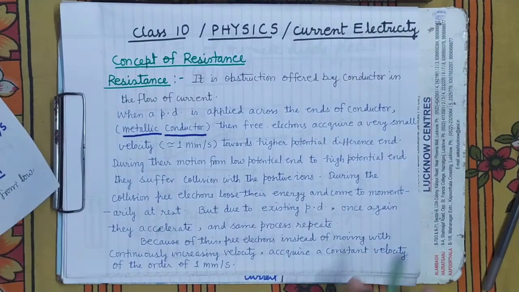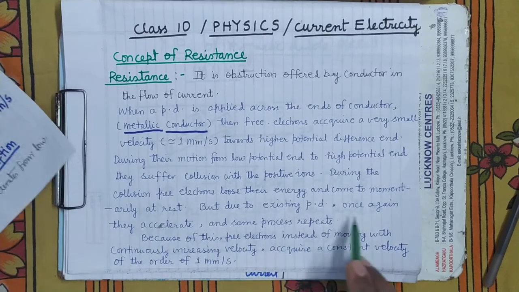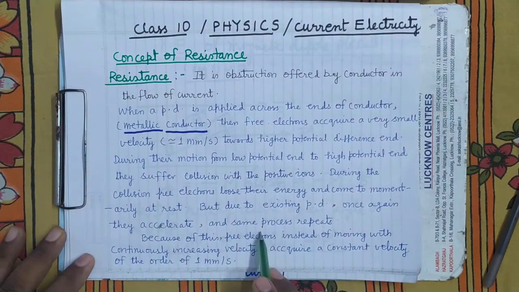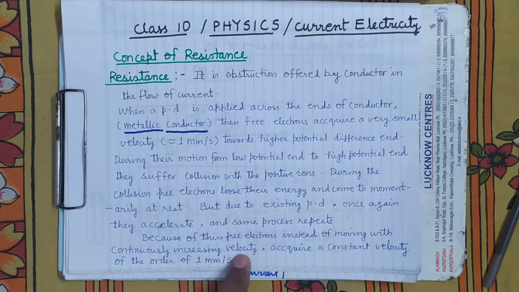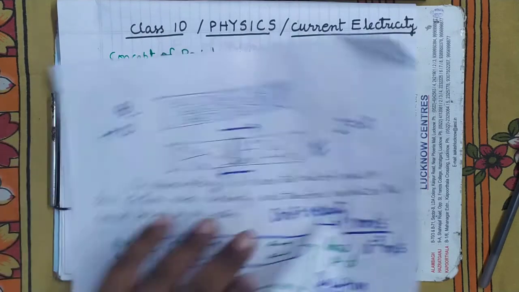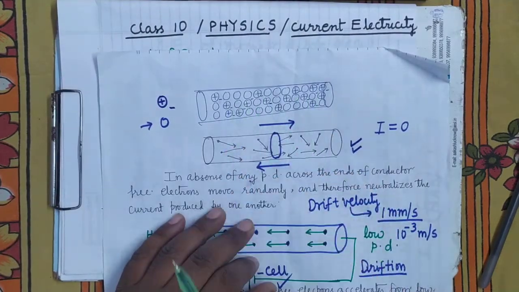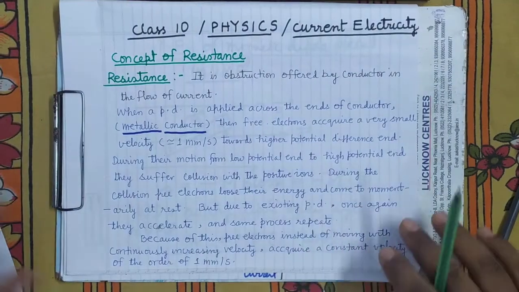It's clear? They lose their energy and come momentarily to rest. But due to the existing potential difference, once again they accelerate and the same process repeats. Because of this, free electrons, instead of moving with continuously increasing velocity, acquire a constant velocity of the order of 1 millimeter per second or even smaller than this, which depends upon how closely the atoms are packed within the conductor. If they are more closely packed, it will be smaller. It's clear? Because then there will be more number of collisions.